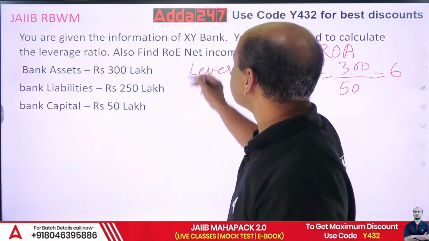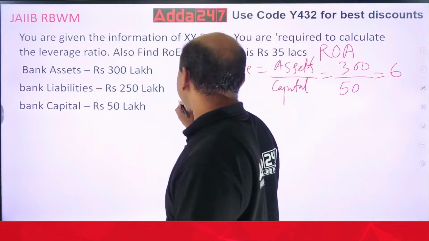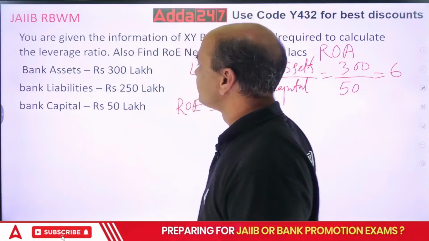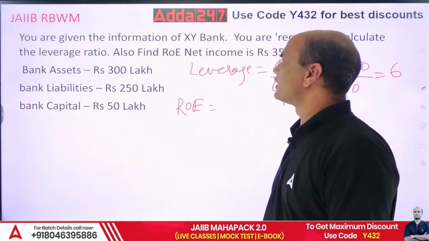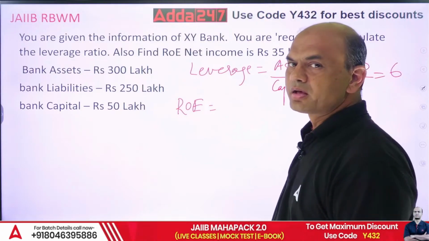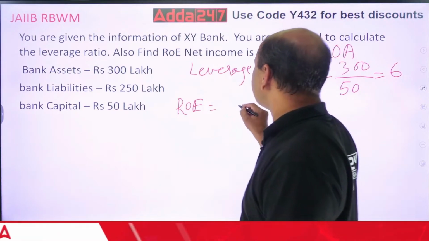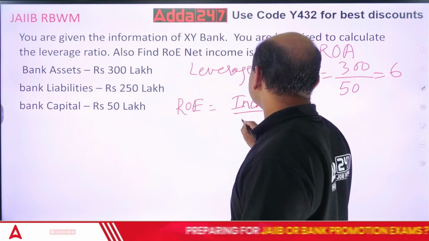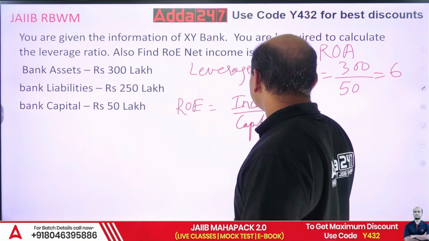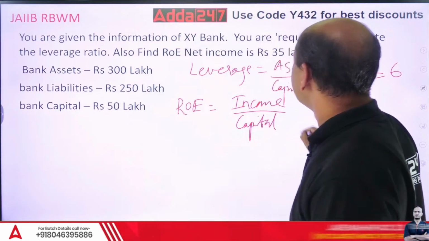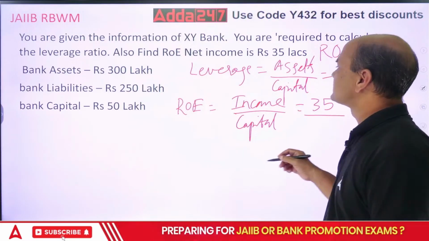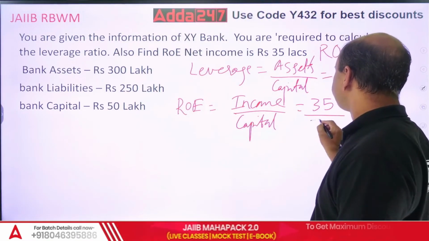Next, what is ROE? Return on equity is income upon capital. What is income? Income is given as 35 lakhs. 35 upon, what is capital? 50.